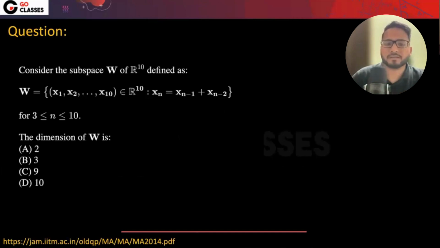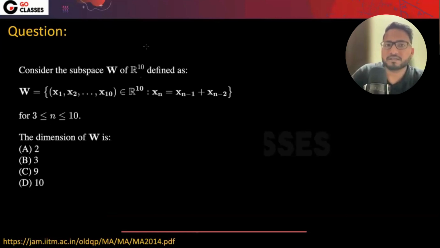This question has been asked in IIT JAM. There is an examination IIT JAM, I think for MSc. That question has been asked in IIT JAM mathematics. MA means mathematics. So this is a standard question. Just let me know what answer you're getting.